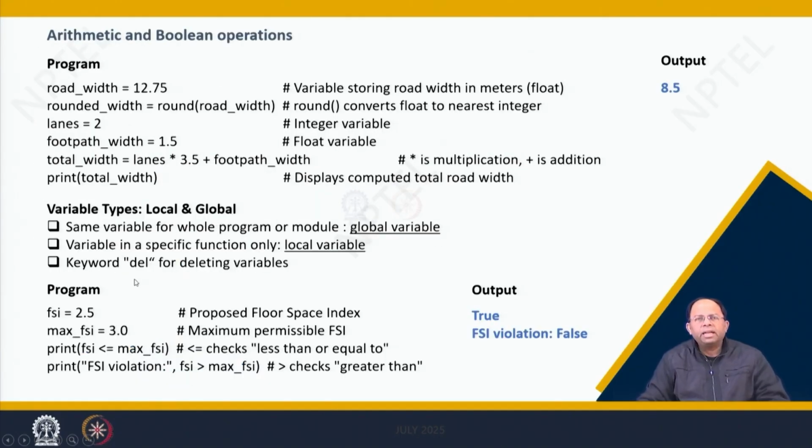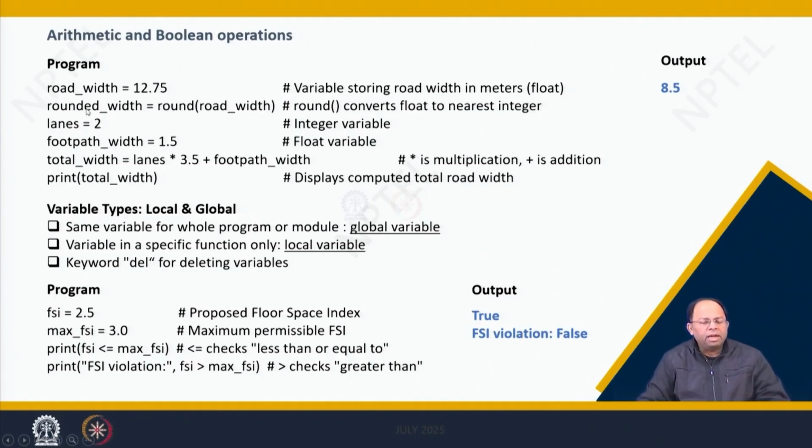Now coming to arithmetic and Boolean operations, again everything is not much difficult, it's pretty simple. The other thing that you want to understand is, whenever I'm storing some data in some attribute like road width is equal to 12.75, you don't need to specify what kind of variable it is, like is it an integer, is it a float. Because it's 12.75, there is a decimal involved. Automatically Python knows that this is a float, and it will make road width into a float variable.